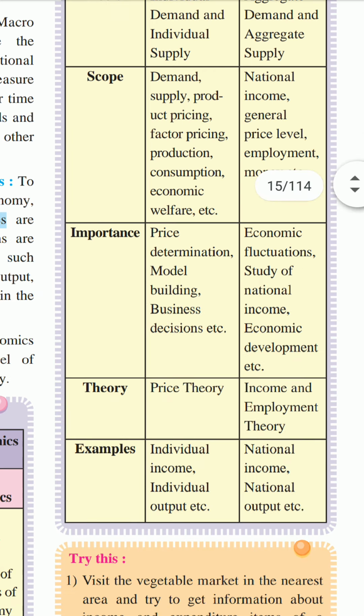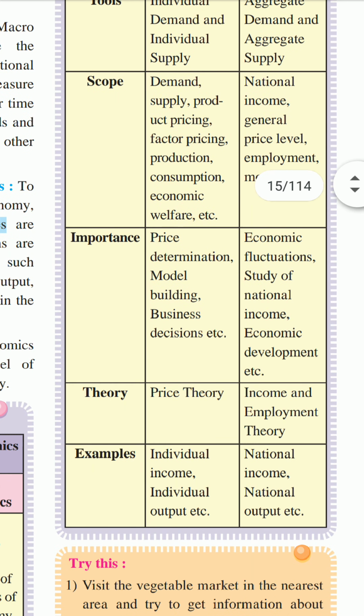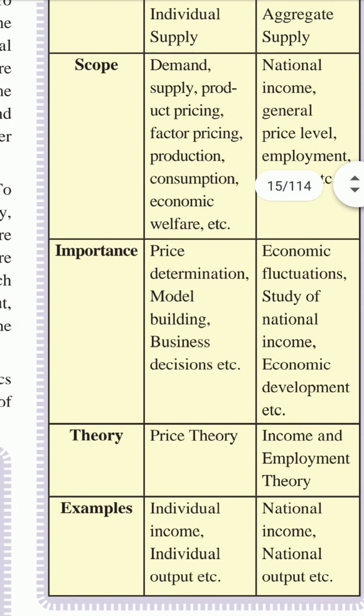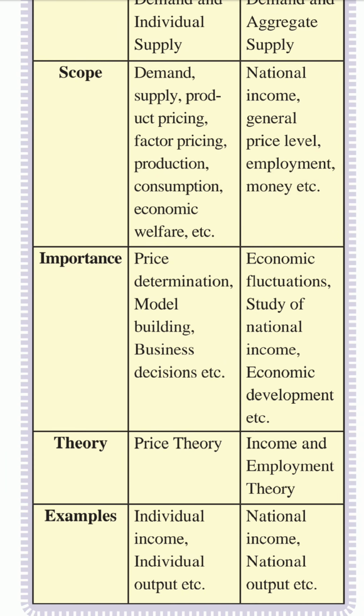Now see, scope means what we can study in detail with the help of micro and macroeconomics. With microeconomics we can study demand and supply, product pricing, factor pricing, production, consumption, economic welfare, etc. With macroeconomics we can study in detail national income, general price level, income and employment, money, etc.